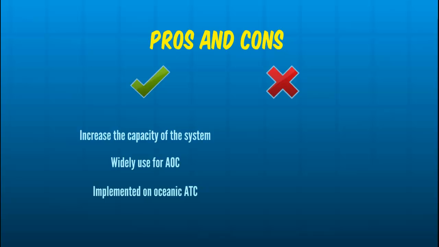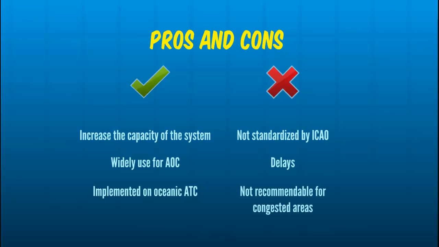The main disadvantages of the system are: it is not standardized by ICAO because it does not fulfill some requirements for its use in congested areas. The system suffers big delays due to the large trip the signal has to travel to reach its destination. The message has to go through the ACARS DSPs that are situated in Canada and Singapore. And as I have mentioned, it is not recommended for use in congested areas.